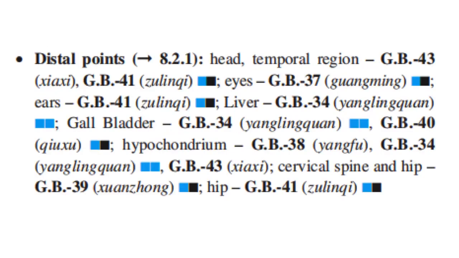Next are distal points. Distal points for the head and temporal region are GB43 and GB41. For the eyes, GB37 and GB41. For the liver, GB34. For the gallbladder, GB34, GB40. For the hypochondrium, we have GB38, GB34, GB43. For the cervical spine and hip, we have GB39. For the hip, we have GB41.